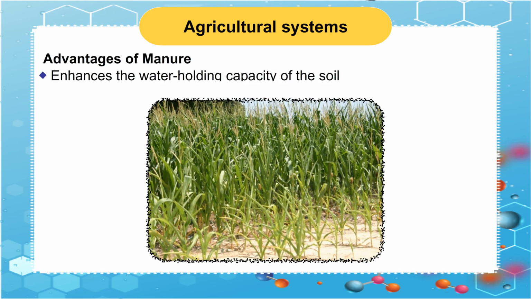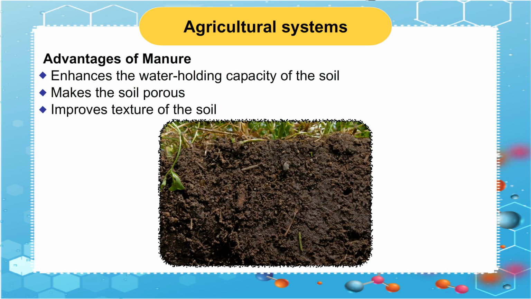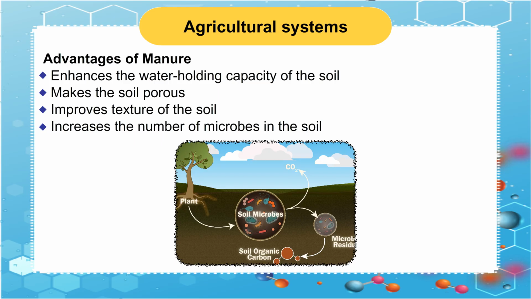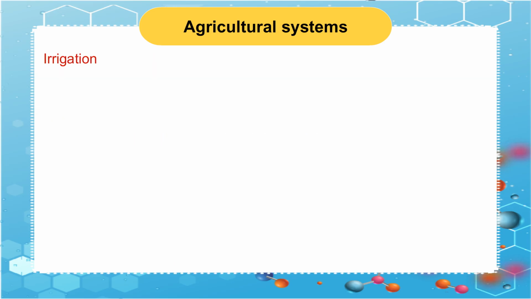Advantages of manure. Enhances the water holding capacity of the soil. Makes the soil porous. Improves texture of the soil. Increases the number of microbes in the soil.